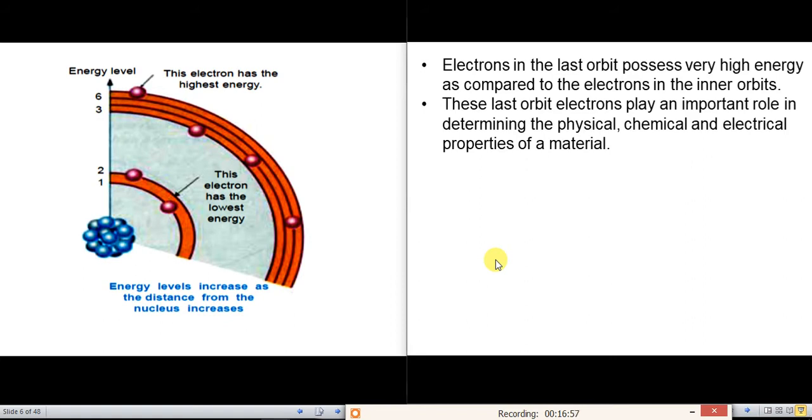So last orbit electrons are very important. These last orbit electrons are also called valence electrons, and the number of valence electrons is nothing but the valency.